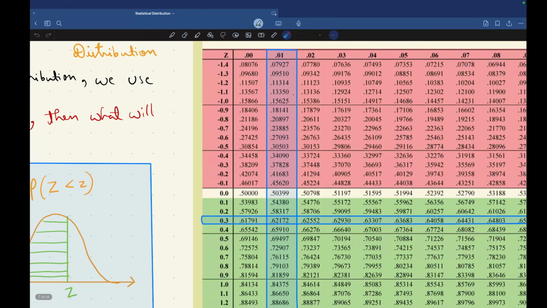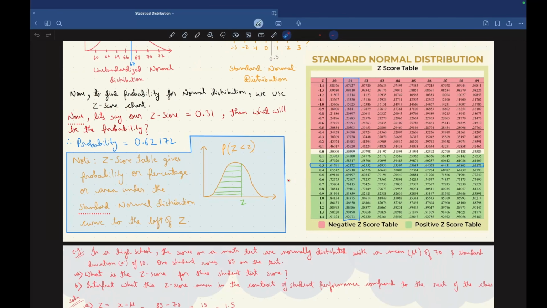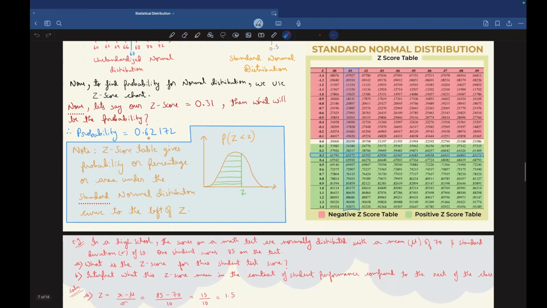At the intersection of these, we get the probability for 0.31, which is 0.62172. Therefore, our probability is 0.62172.